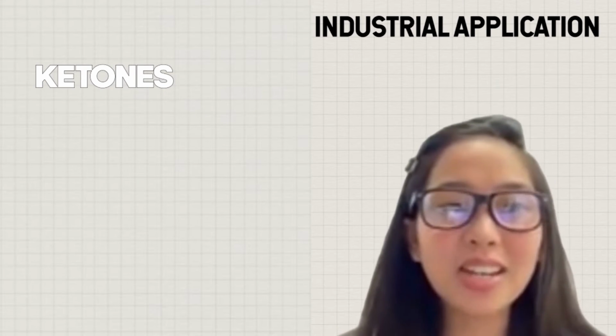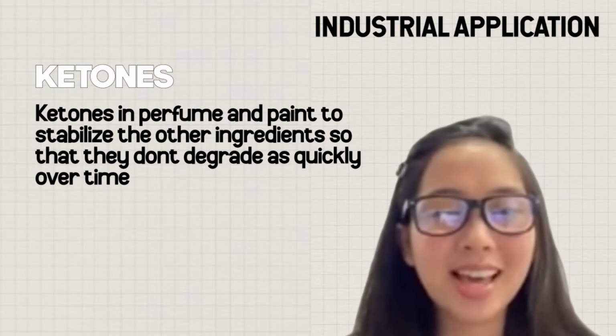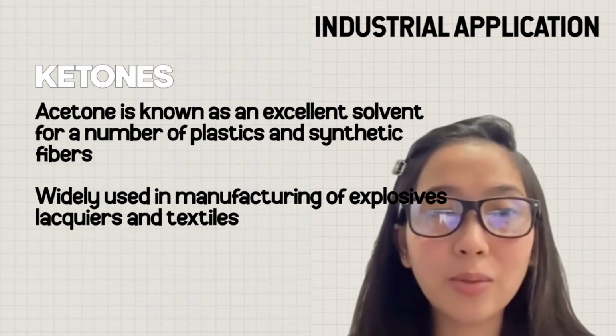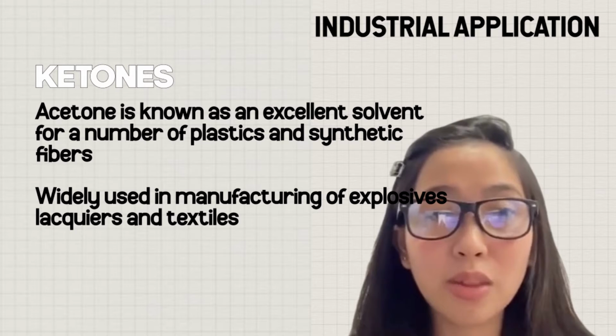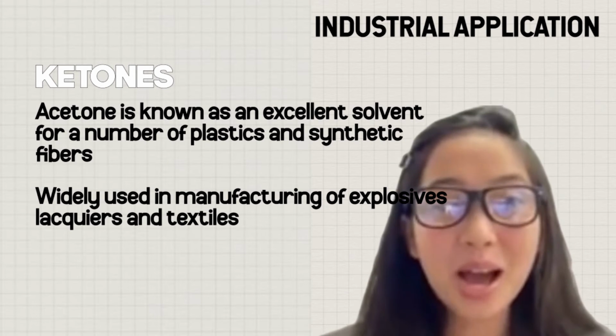Ketones are used in perfume and paint to stabilize the other ingredients so that they don't degrade as quickly over time. Acetone is known as an excellent solvent for a number of plastics and synthetic fibers. It is widely used in the manufacturing of explosives, lacquers, and textiles.